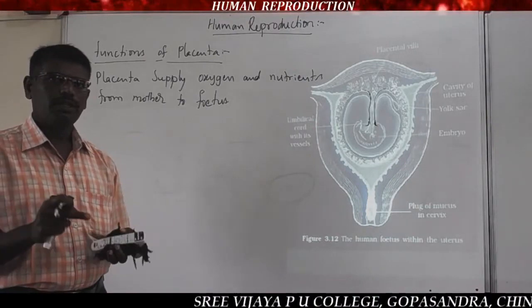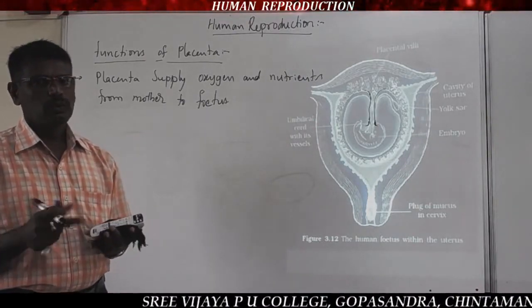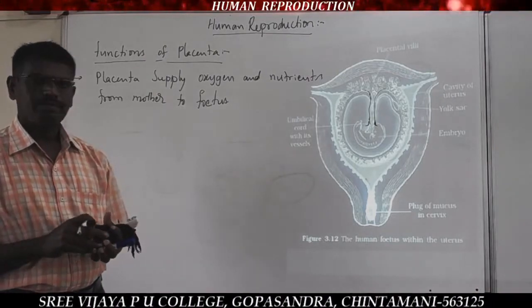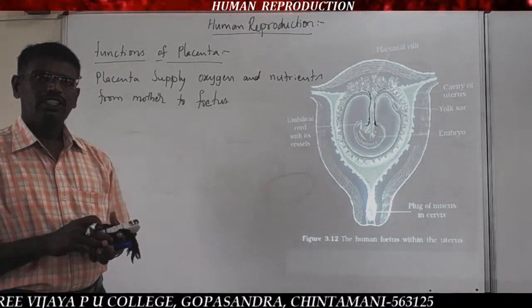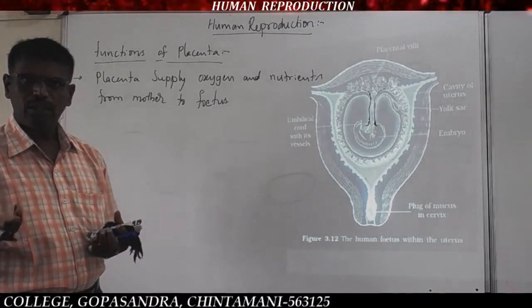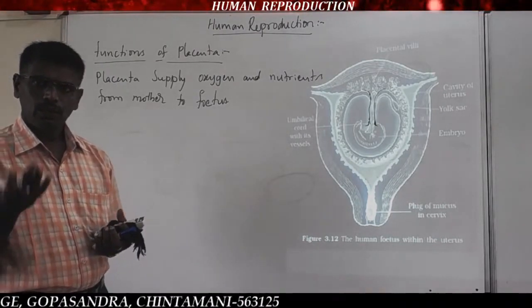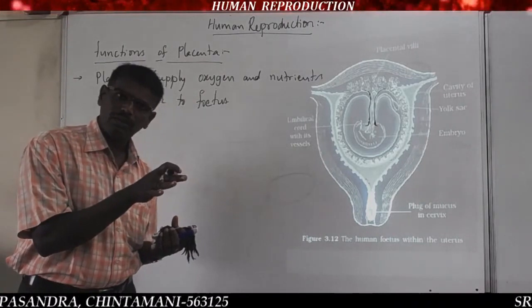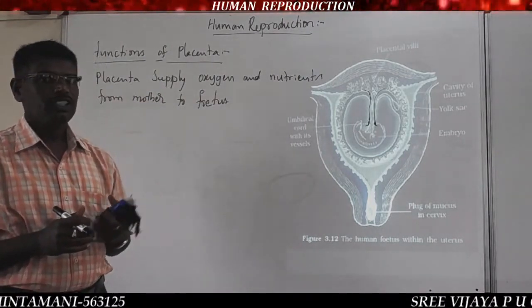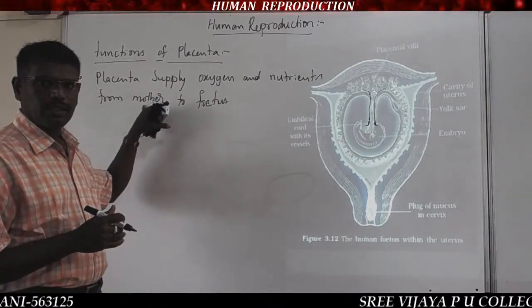Most of these nutrients are taken from the mother, that is, the nutrients present in the blood of maternal tissue, which are transported to the fetus. That is the major function of the placenta.